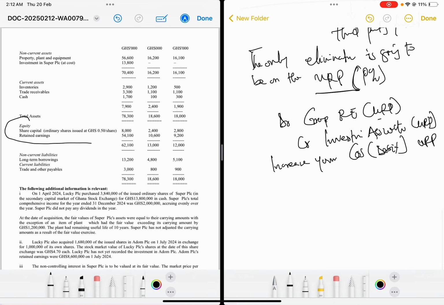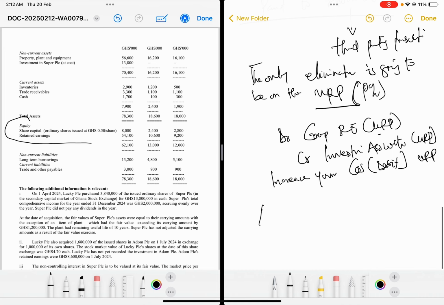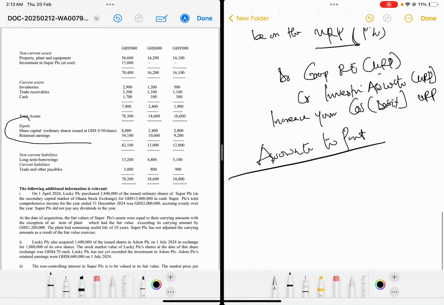Now, if it's from associate to parent, that one is also eliminating just the unrealized profit. So that one we debit the retained earnings of associates. Now, we have to take note that we are only dealing with consolidation of subsidiaries, not consolidation of associates.